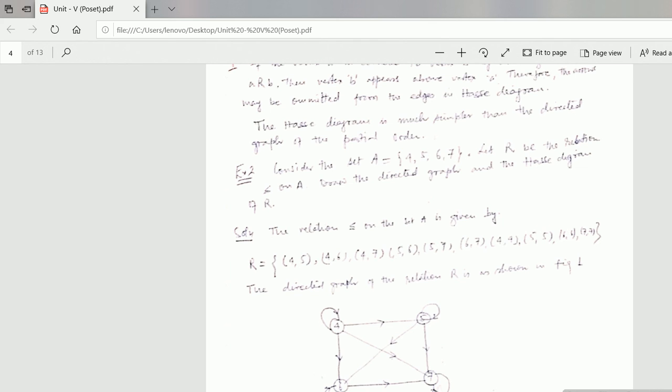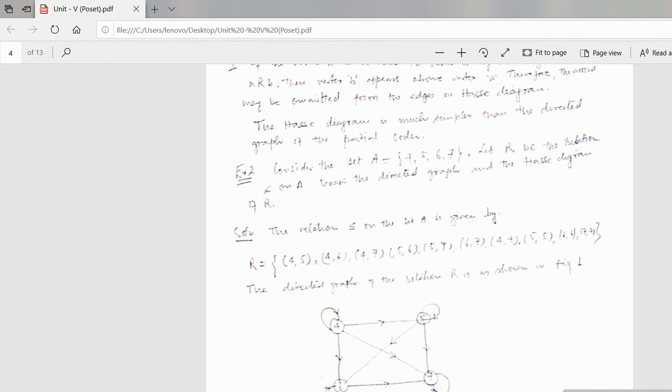Check this example first. Consider the set A = {4, 5, 6, 7}. Let R be the relation "divides" on set A. Draw the directed graph and the Hasse diagram of R. See this, try to understand.